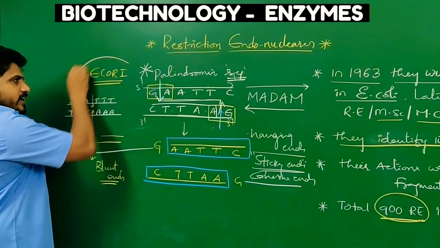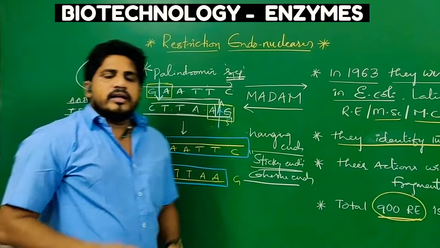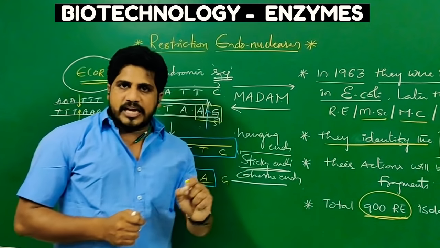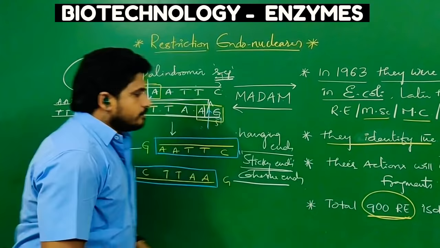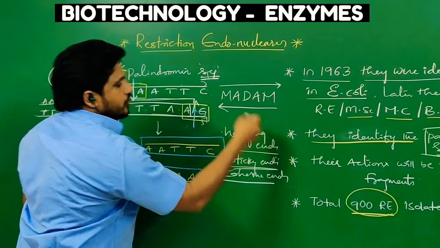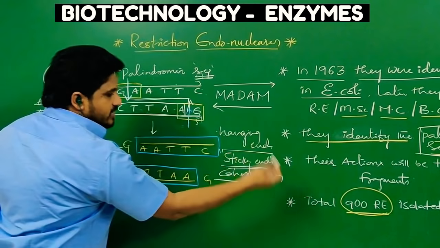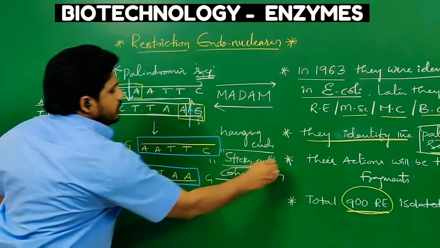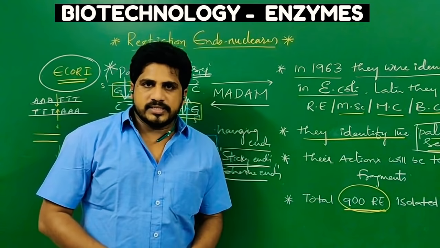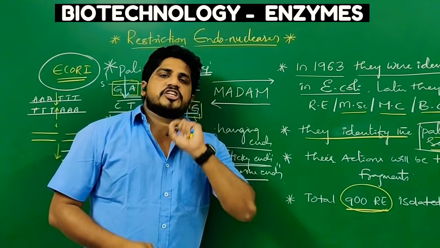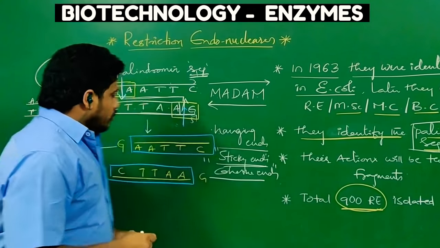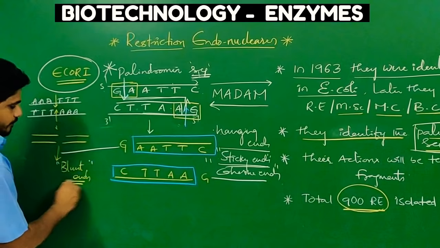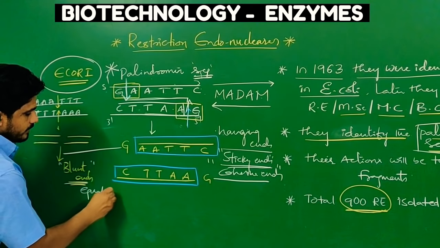Not only EcoRI, any restriction endonuclease enzyme that results in sticky ends, those enzymes are called sticky or cohesive restriction endonucleases. In case any restriction enzyme action gives two equal fragments, then they are called blunt ends or equal ends.